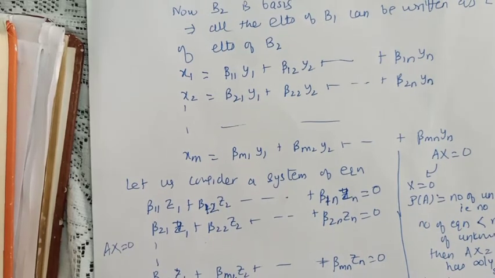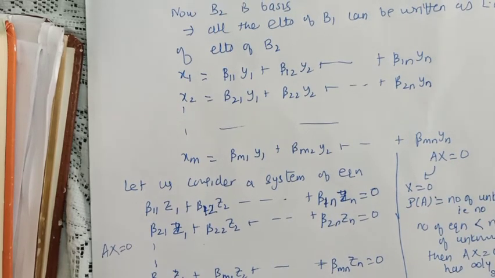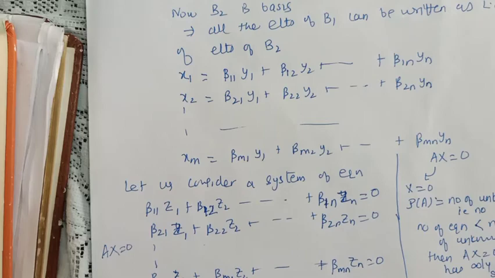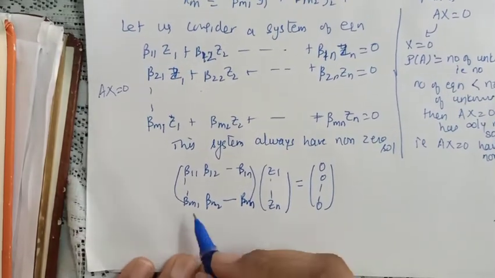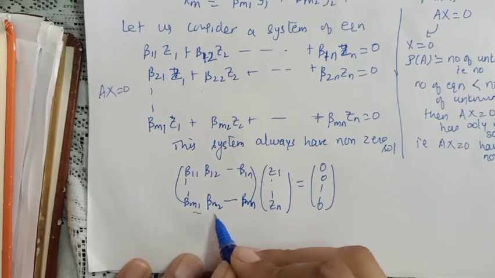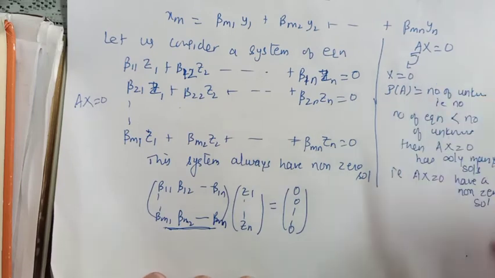If you look at this system, it becomes the matrix with rows beta 1 1, beta 1 2, up to beta 1n, and so on, up to beta m1, beta m2, up to beta mn, and unknowns z1 up to zn, equal to 0, 0, up to 0. Now this is our matrix A that we recalled here.